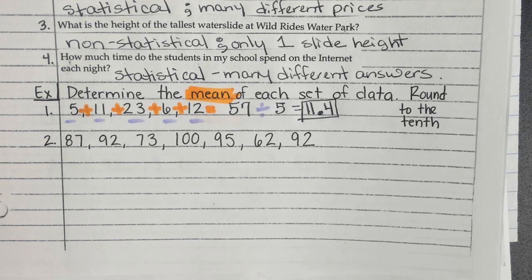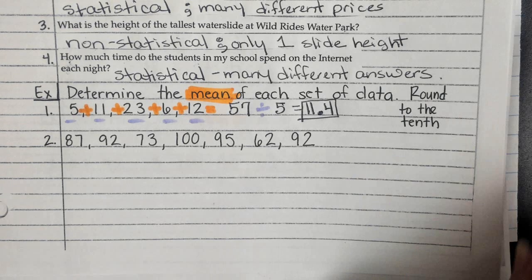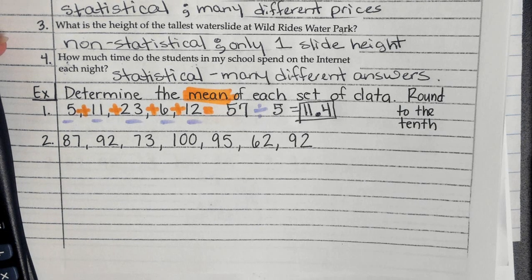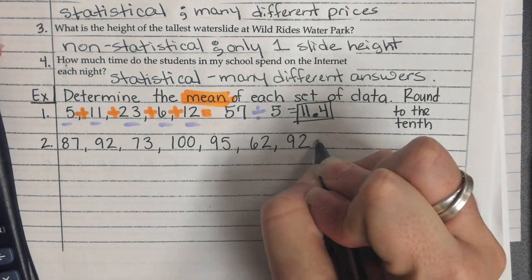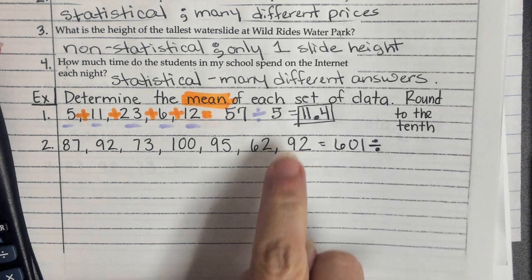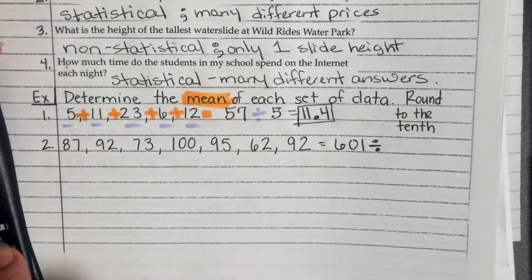It interests me. The bottom one, number 2 there, is honestly like a bunch of test scores. If you think about it, they're all between 0 and 100. To be honest, they all look like normal people scores, meaning between 62 and 100. If we add them all up, I got 601. Oh, I forgot one number. But we got to divide by 7.